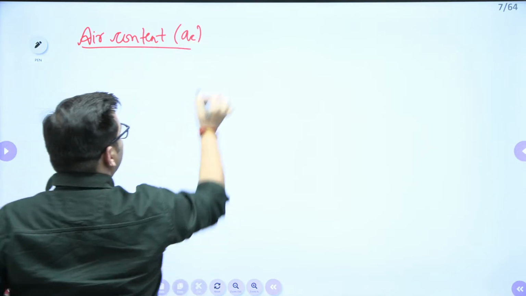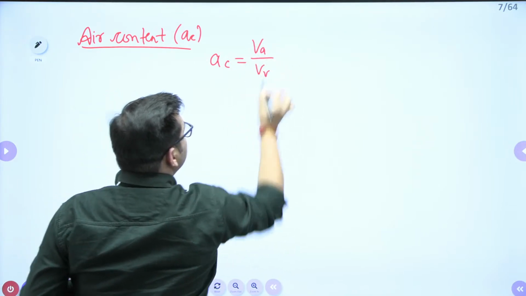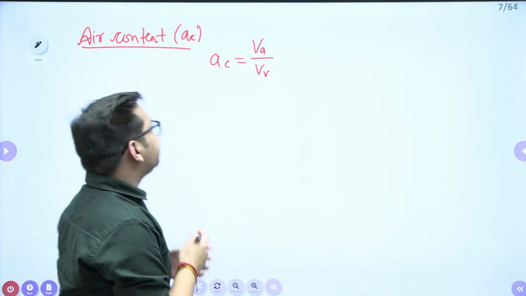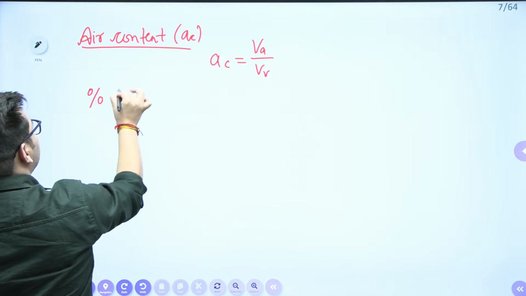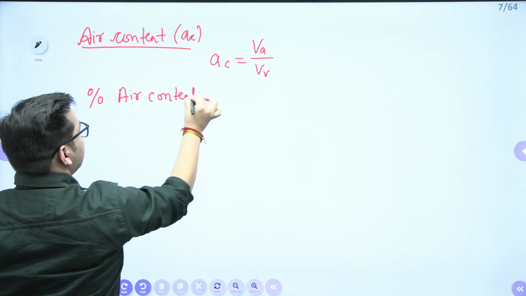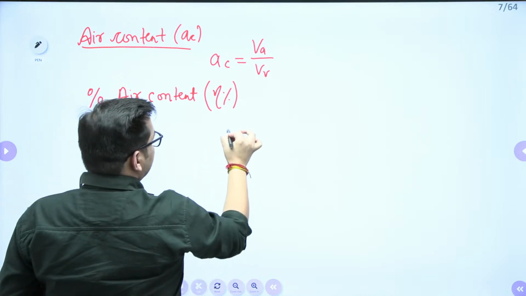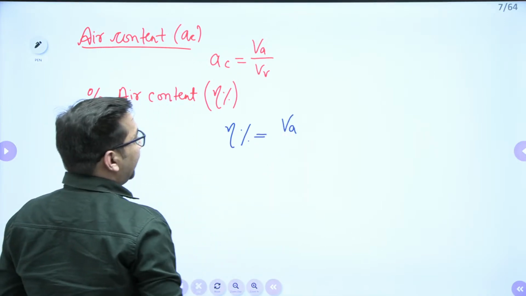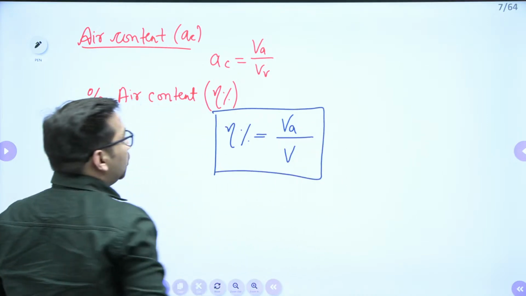So what will be this air content? Air content is nothing but the volume of air in your volume of voids. Another thing is your percentage air content. Clear? Generally we represent it with eta percentage. So what this particular value says is the volume of air with respect to the total volume of soil.